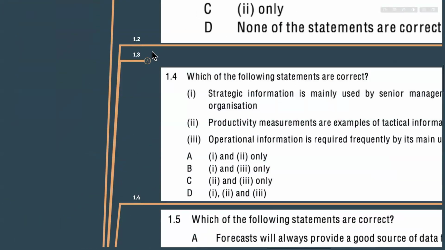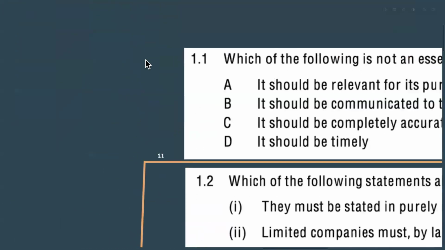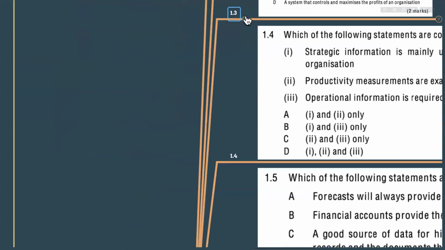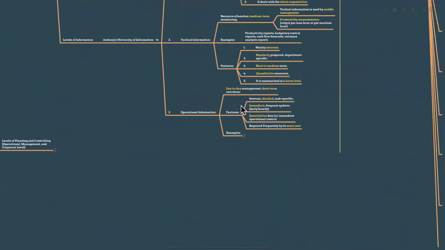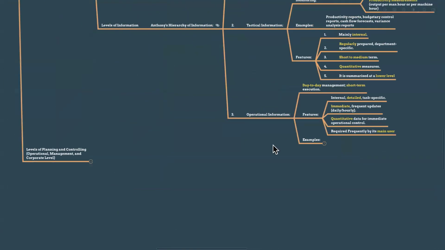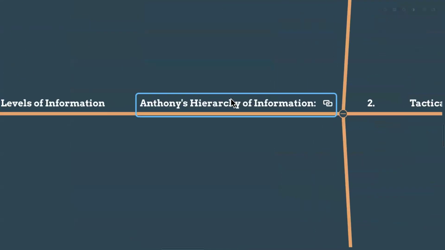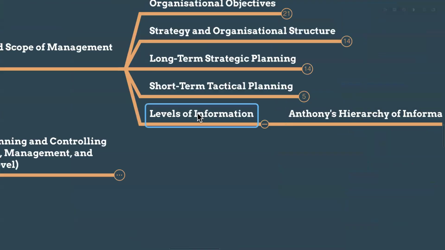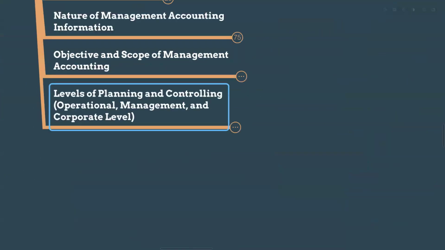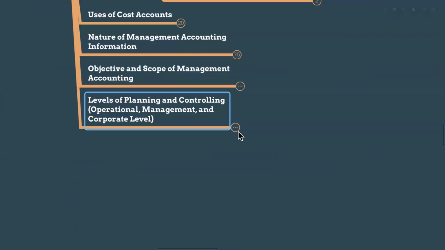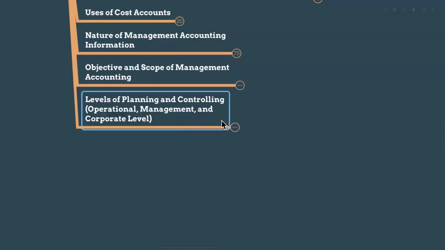And we have to see this one only. For that, we have to learn some theories. Right. So let's come back to the theories area. Right. So this is Anthony's hierarchy of information, a very important area, the levels of information. And the levels of planning and controlling, the last part. Operational, management, and corporate level. How we are going to have the planning and controlling.